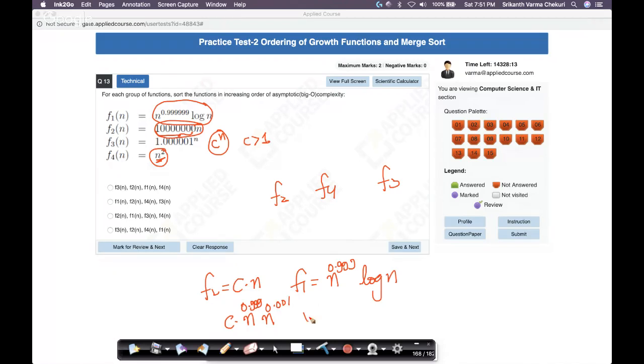n power 0.001 versus n power 0.999 into log n. These both are the same. Whether it is 3 nines or 6 nines, the same thing. Now we are left with 2 parts. You are left with n power something and log n.